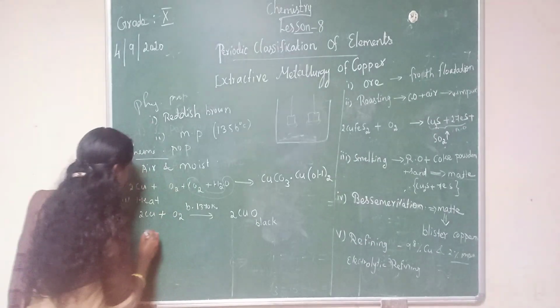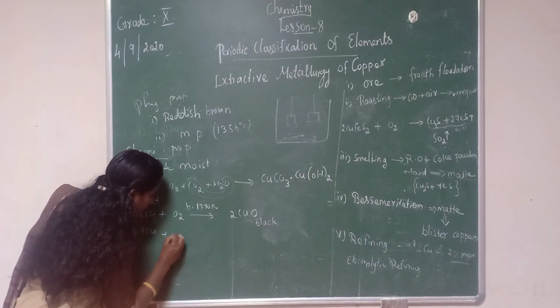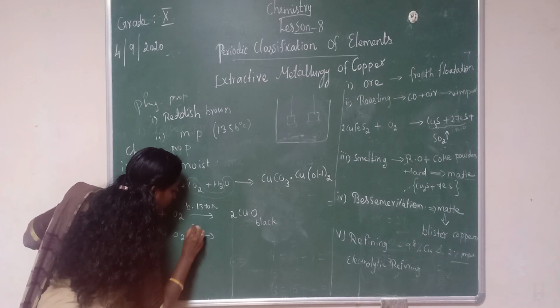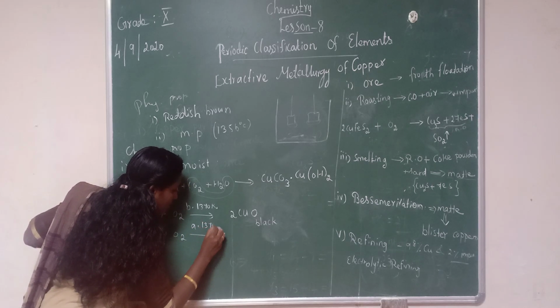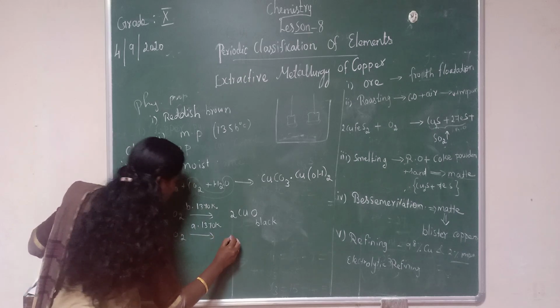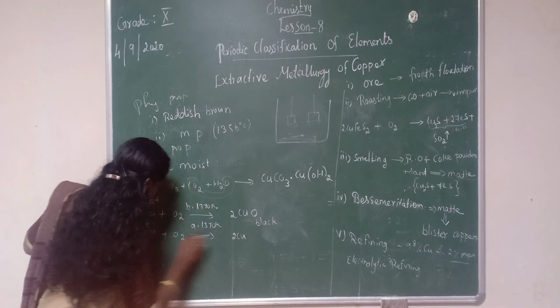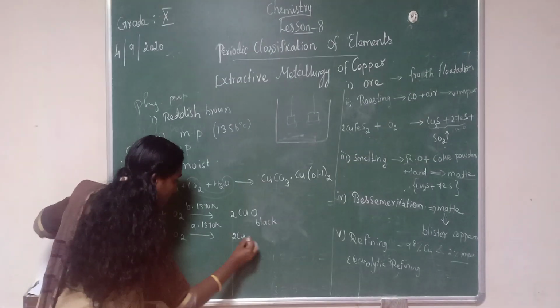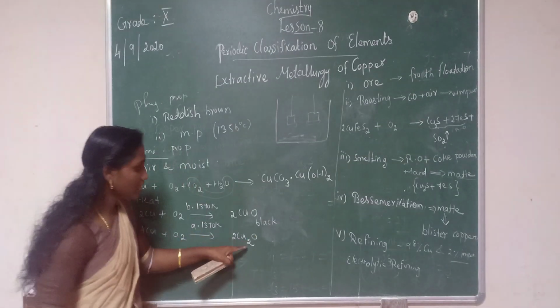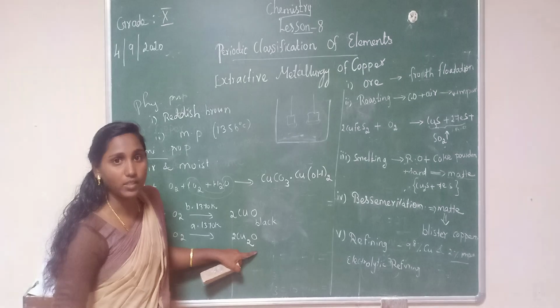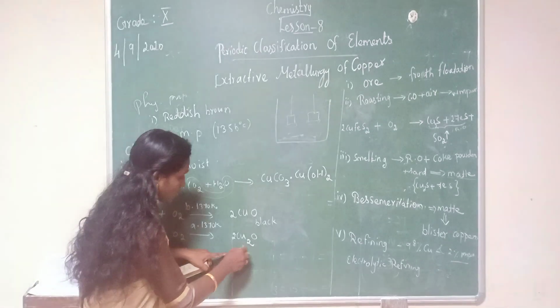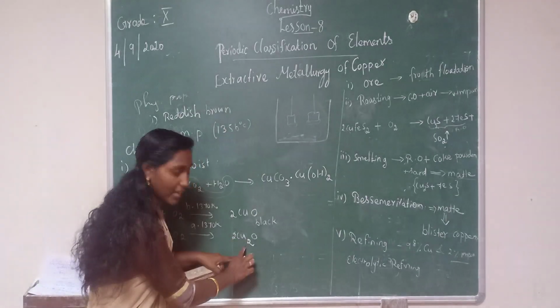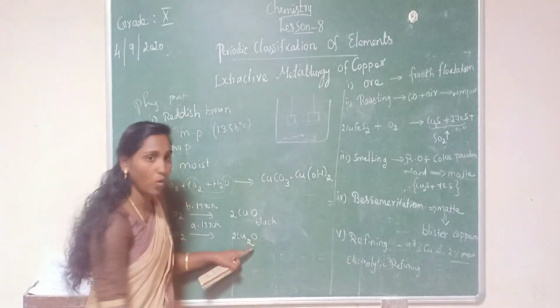Black. Then when copper reacts with oxygen above the temperature 1370 Kelvin, we will get Cu4 with oxygen, which cancels to copper 1 oxide.